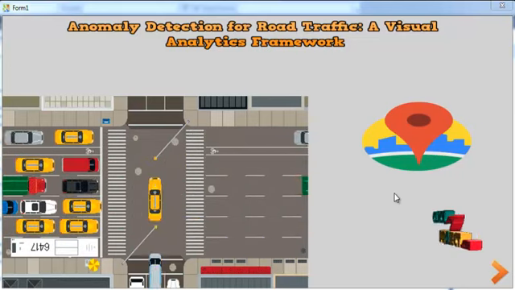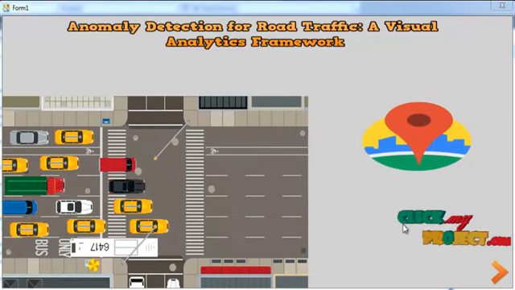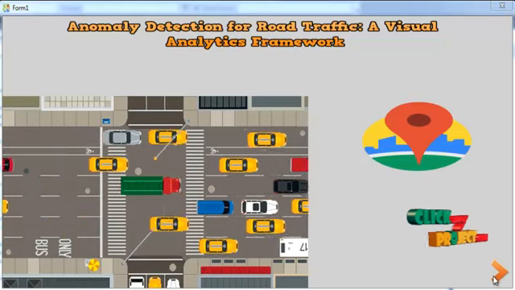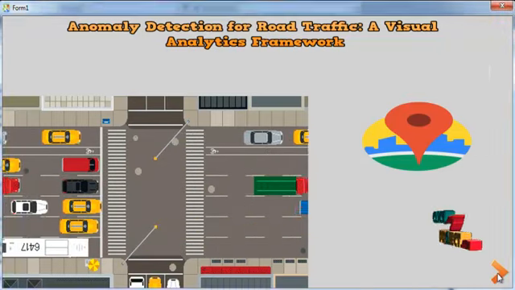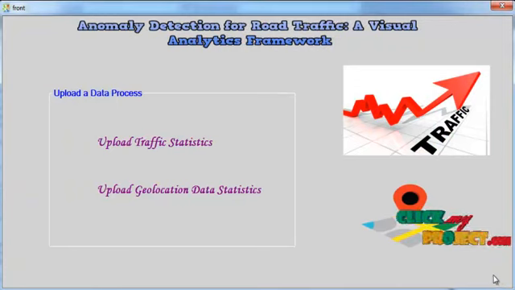This is the home form of our project. On the right corner there is a right arrow. Click this picture box, and after that we open the process page. Here it shows two options: upload traffic statistic data and upload geolocation data statistics. Initially we click upload traffic statistic data.